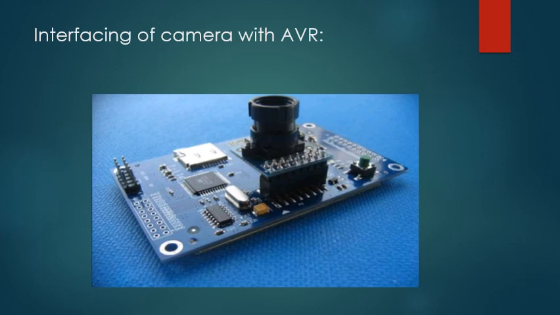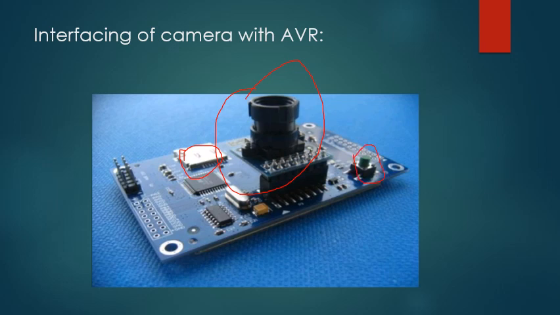Next, some slides of interfacing components with AVR. The first one is the interfacing of a camera with AVR. Here the camera is connected with the kit or circuit, and there is a memory in the circuit. They store images or video footage, etc. And there is a reset button of the circuit or kit.